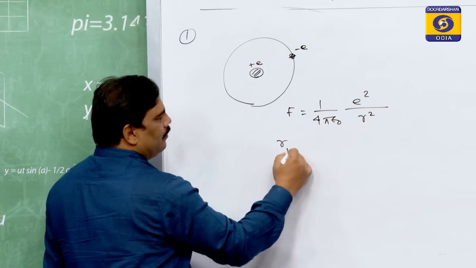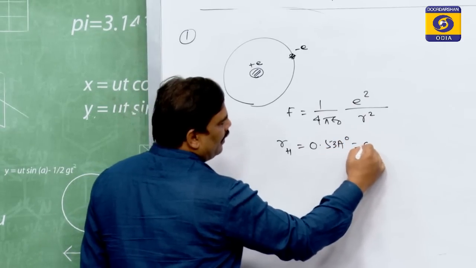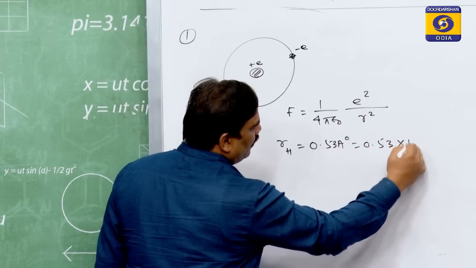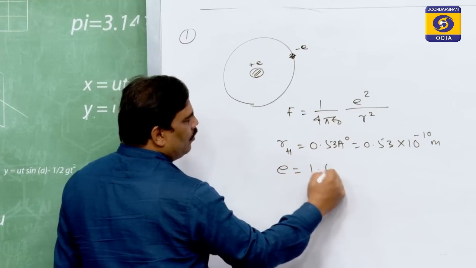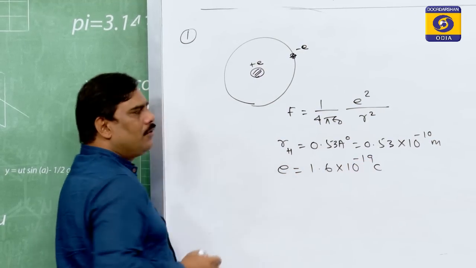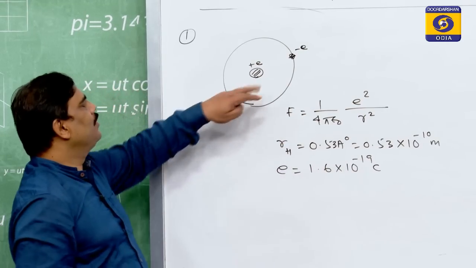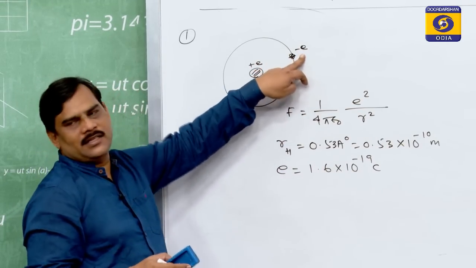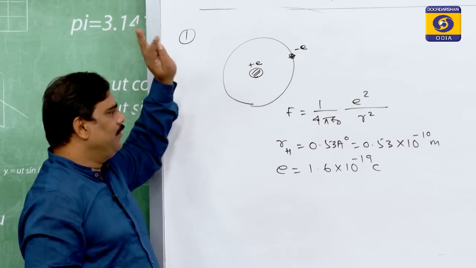R for hydrogen is 0.53 angstrom, or we can say 0.53 into 10 to the power minus 10 meter. The value of e is 1.6 into 10 to the power minus 19 coulomb. This force will be negative. Why negative? Because one charge is plus e and the other charge is minus e. The negative force indicates the force is attractive, nothing else.